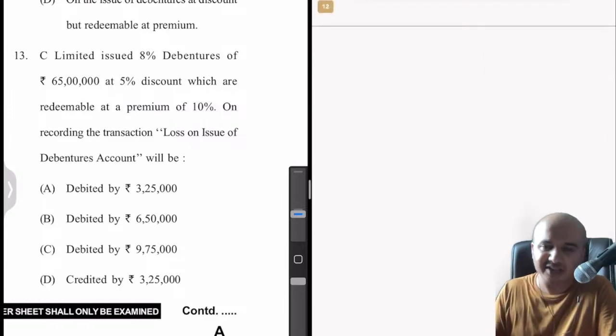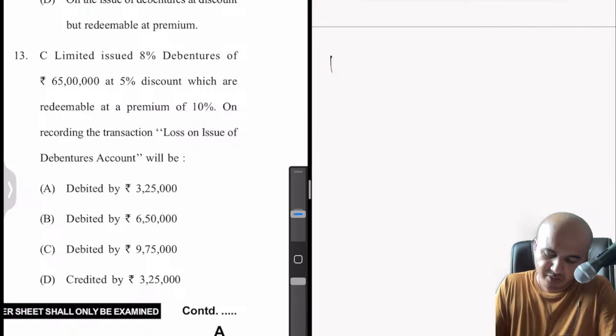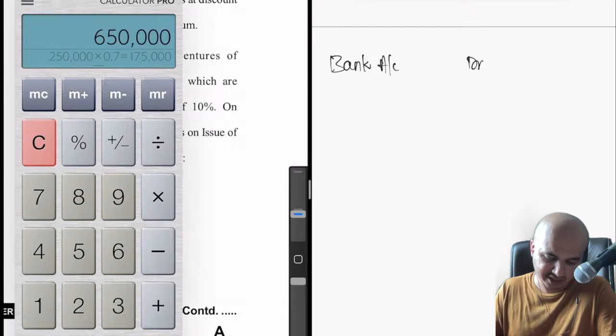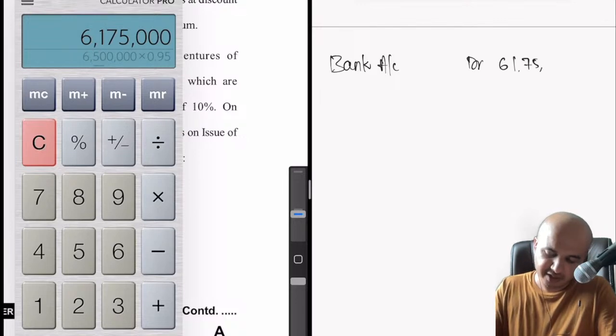Okay, let us record the transaction straight away. So now first of all, bank account debit. So how many such debentures? Okay, 65 lakh at 5% discount, no? So 65 lakhs into 95% is what we have received. 61 lakhs 75,000. Okay, so this is what we have received.